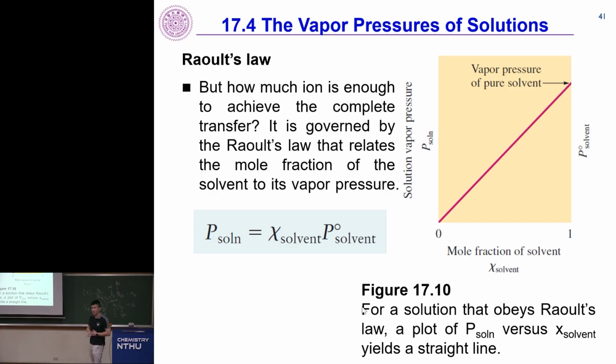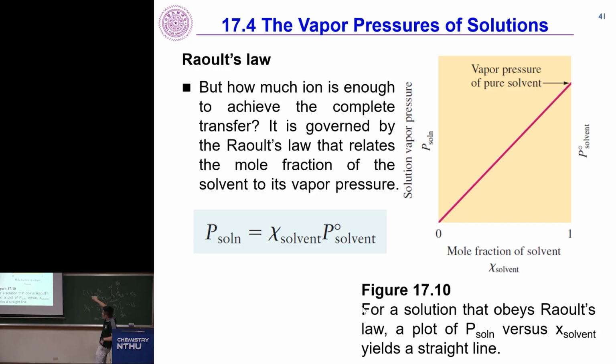of the solution. So for example, if you have water, which has a vapor pressure of 28 at 1 atm, and if you only have 50% of water in this solution, then the final vapor pressure of the solvent is going to be 50% of that, which will be 14 torr.